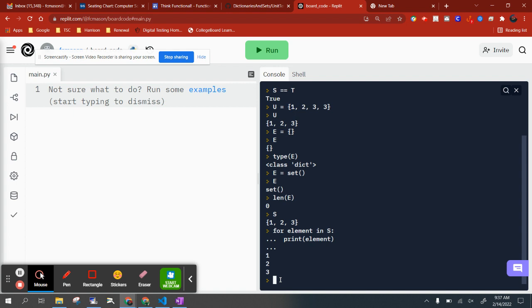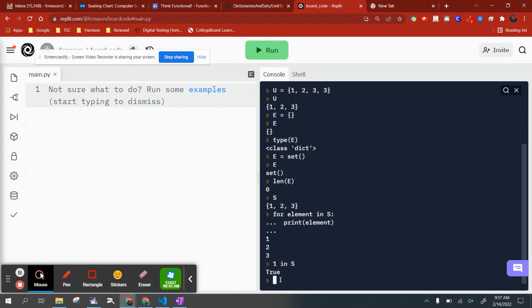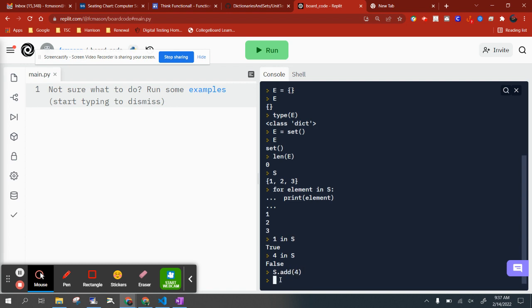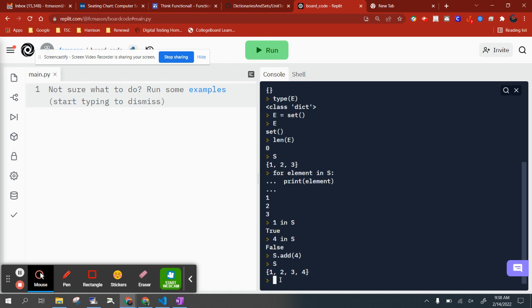We talked about len. There's also, of course, an in operator, which is a Boolean. So 1 is in S; is 4 in S? No, of course not. There's also an add function. And what we're about to discover is that sets are mutable. So I can add in. It's not append, it's simply add. So if I wanted to add the element 4 into S, there it is.